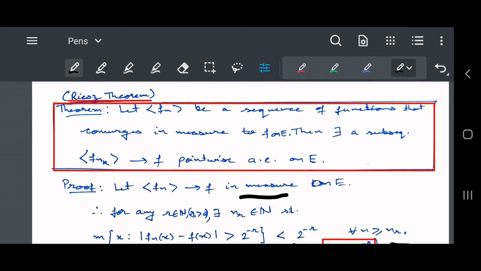Now we have to show that there exists a subsequence of the given sequence which converges pointwise almost everywhere. So the points where this convergence is not there, the measure of that set should be 0.